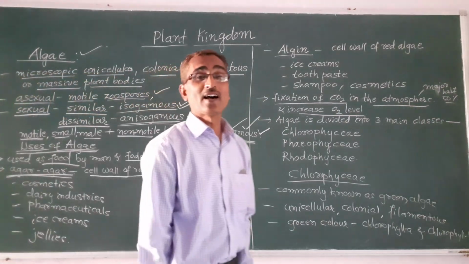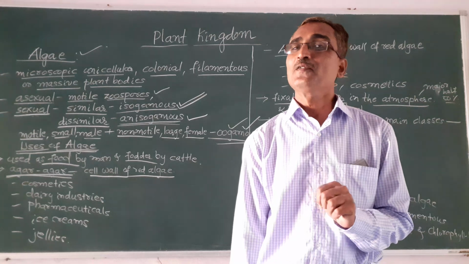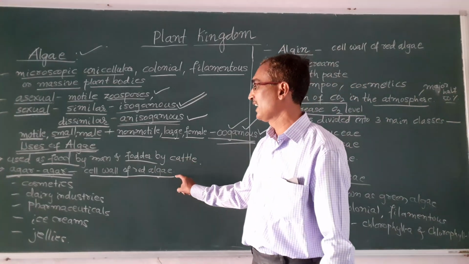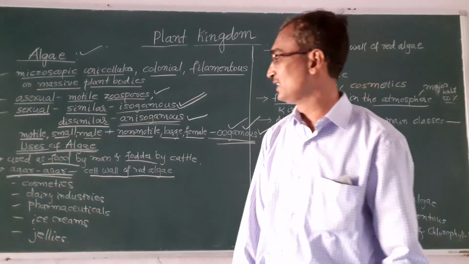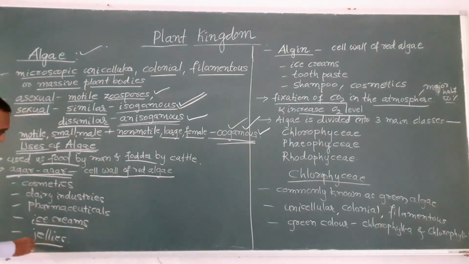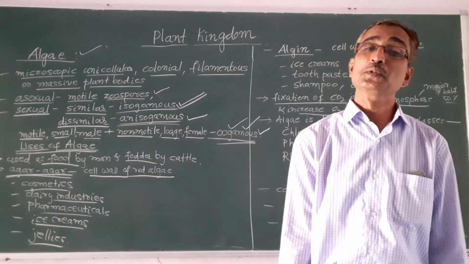This agar-agar is used in the preparation of ice creams, jellies, cosmetics, dairy industries and pharmaceuticals. Okay, so that is how the algae is used.